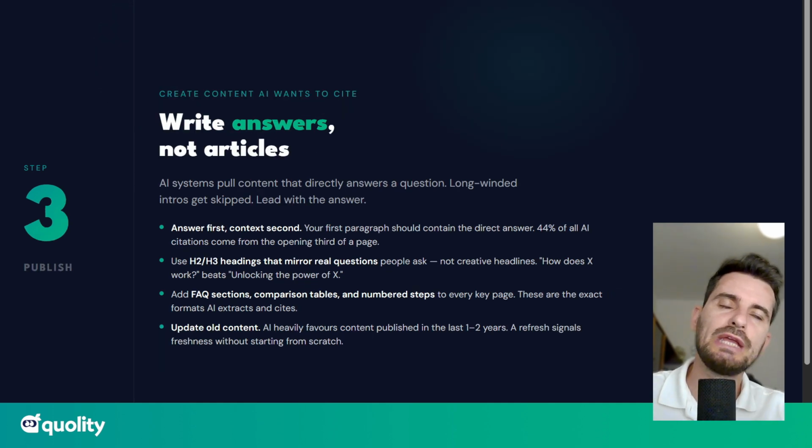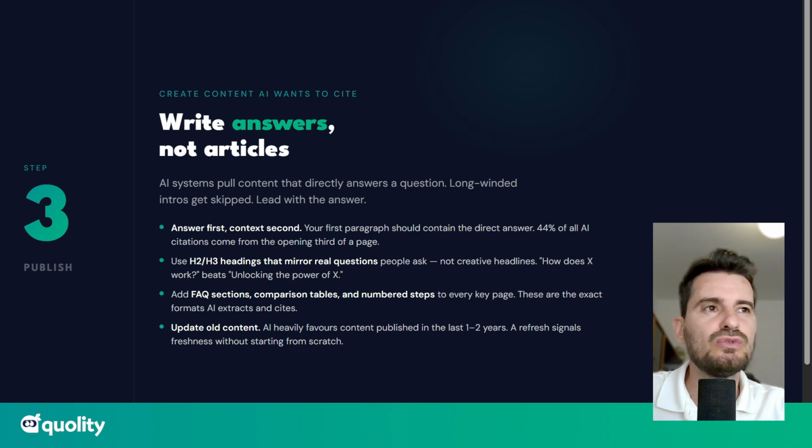So when it comes to creating and publishing content AI wants to cite, right? You kind of need to write answers with a mindset, imagining ChatGPT coming for that answer or looking for that answer and it finds you, right?